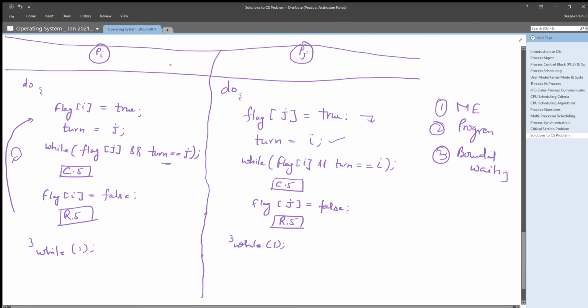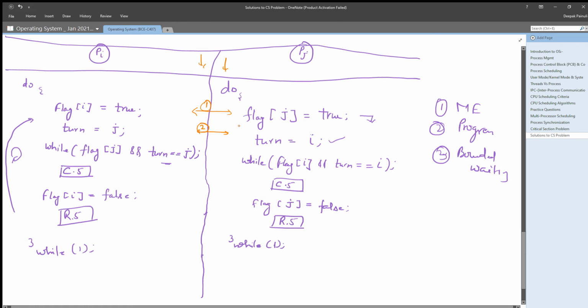Now check the conditions. Let us say both processes want to enter their critical section at the same time, right? That means both will execute these two statements at the same time. That means flag i and flag j will be true after this first statement. Now let's say at the second statement both will set turn's value for each other. Now this is the point where you need to check.